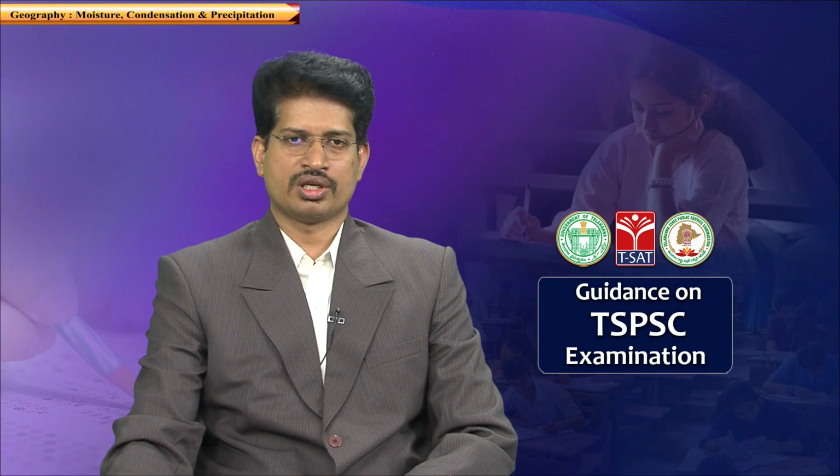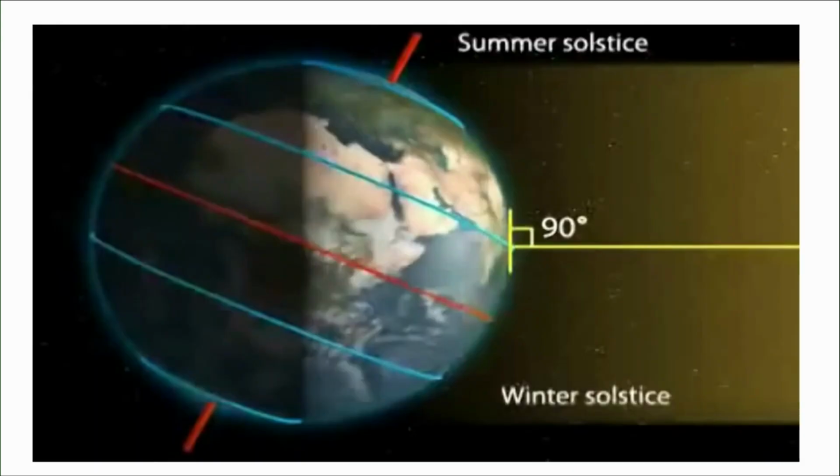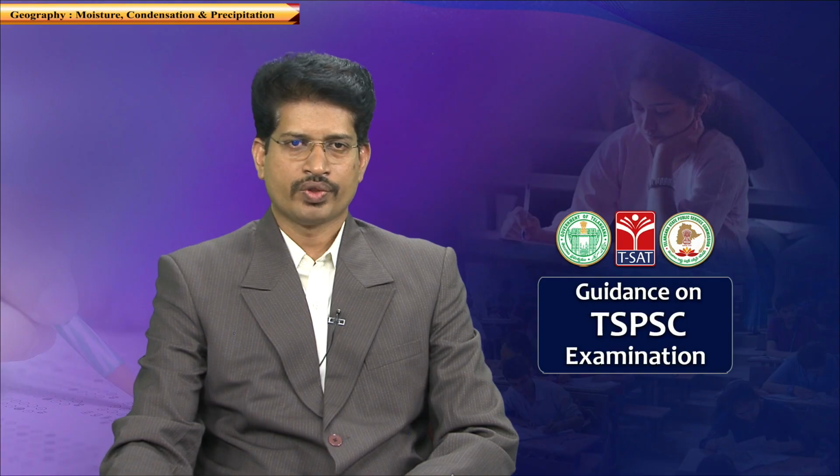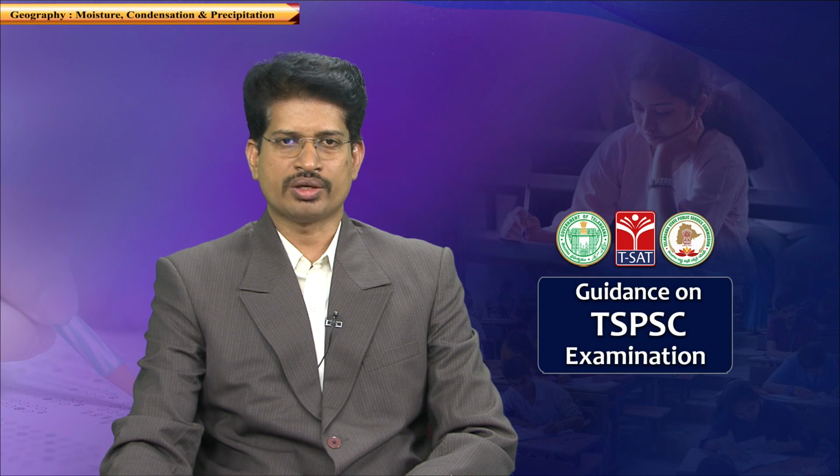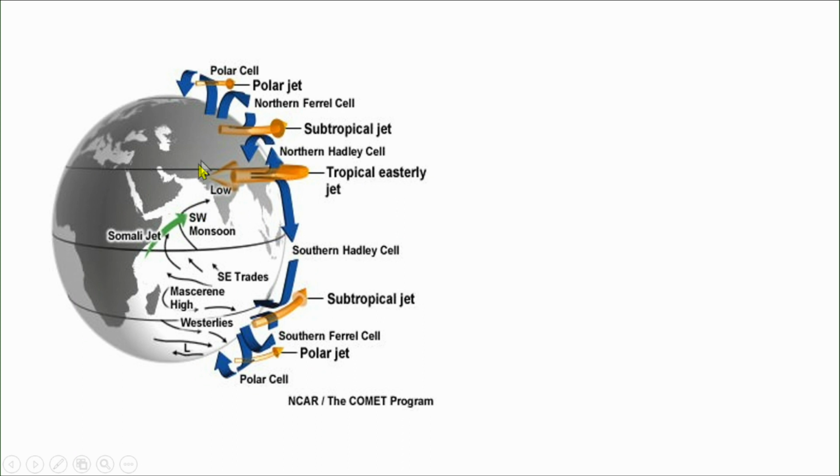See here, for example, you have the Somalian jet flowing from the Arabian Sea towards India. You also have a subtropical jet flowing in this direction. These jets further help in strengthening the monsoons.